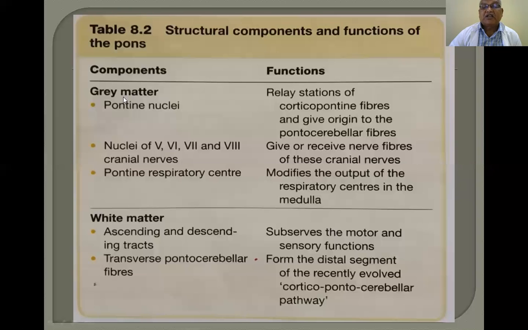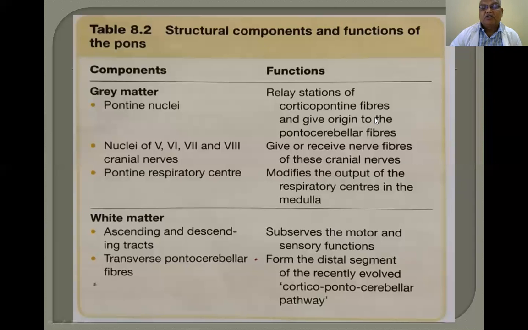The gray matter of the pons contains pontine nuclei. They are relay stations of corticopontine fibers and give origin to the pontocerebellar fibers. Fibers coming from the cerebral cortex end in the nuclei present in the pons, and from the pontine nuclei fibers arise again. So they are called corticopontine fibers. They give origin to pontocerebellar fibers, which go from the pons to the cerebellum.